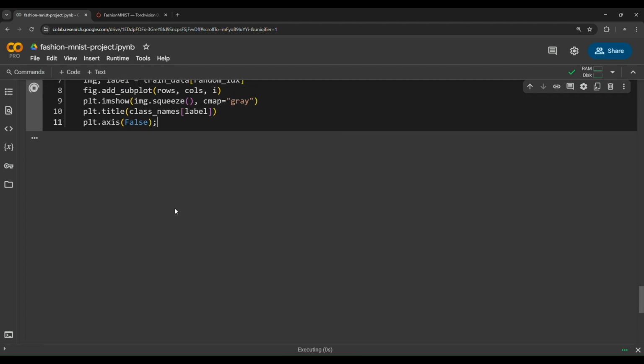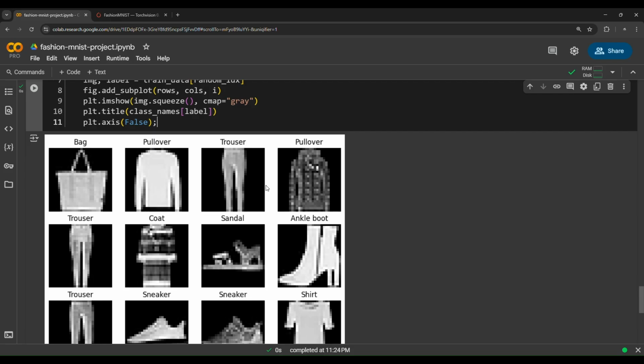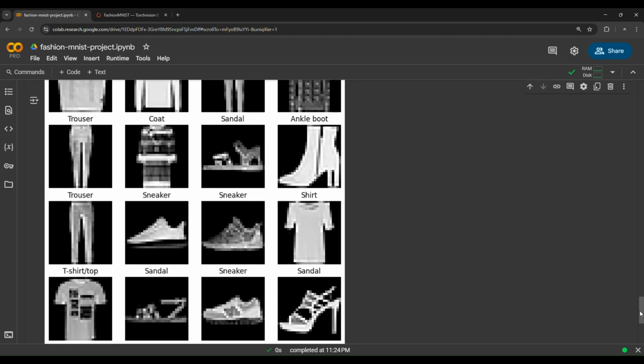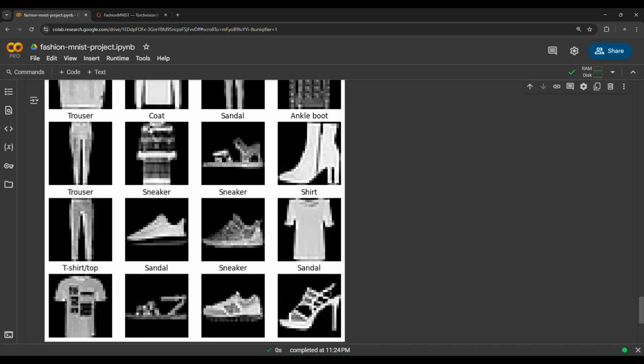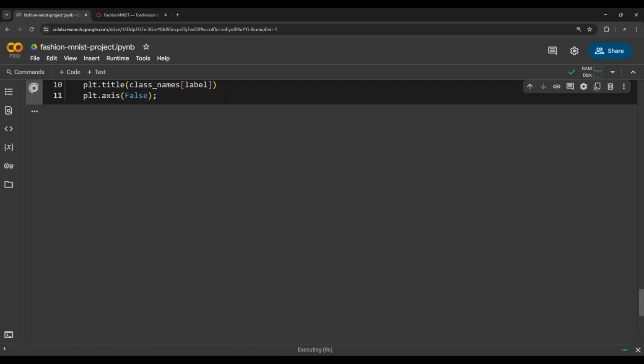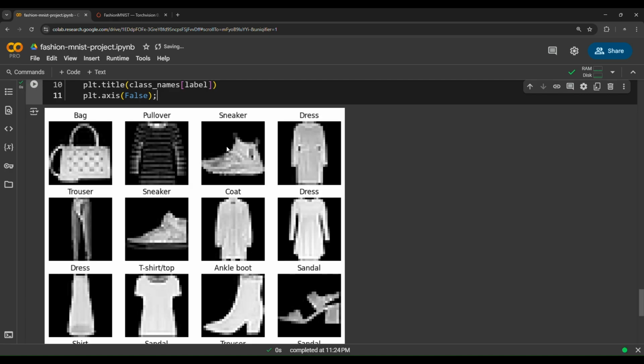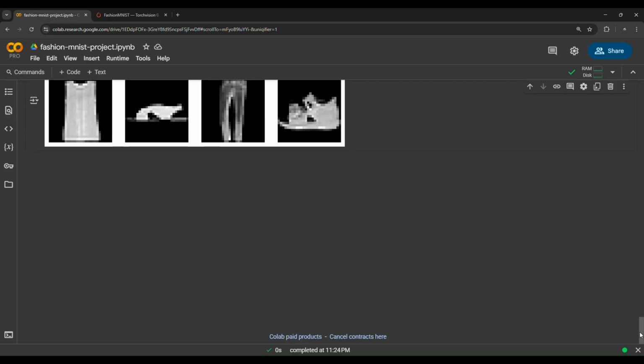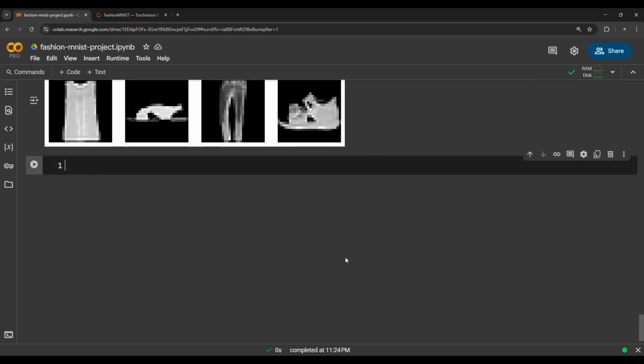If you run more, you're going to notice bag. This is a bag, this is a pullover, a trouser. Here we have trouser, sandal, ankle boot, shirt, sneaker, and so on. So this is a mechanism of showing 16 different images each time: pullover, sneaker, dress, and so on. Now we have visualized a figure of images. We have become one with the data.